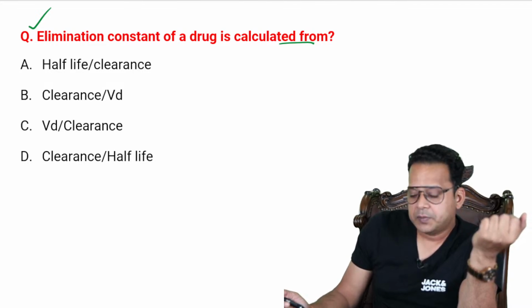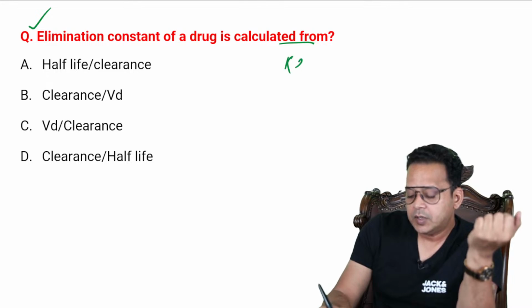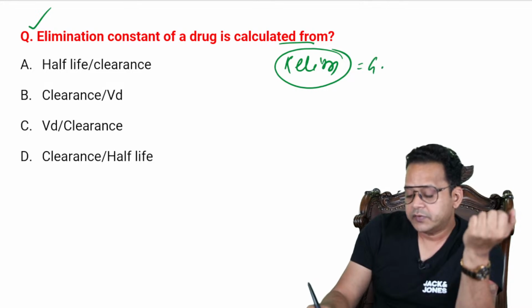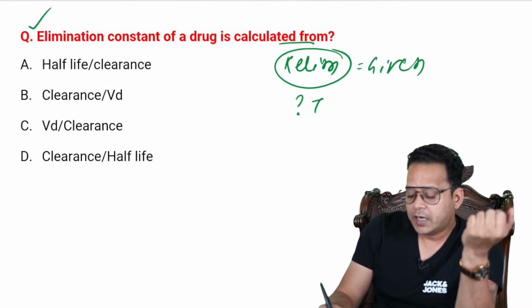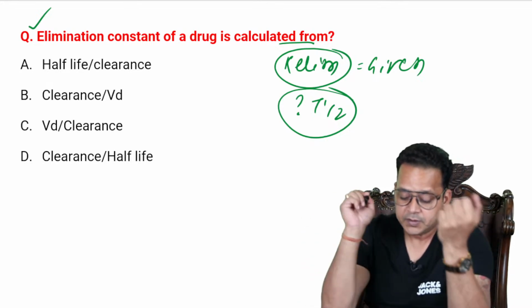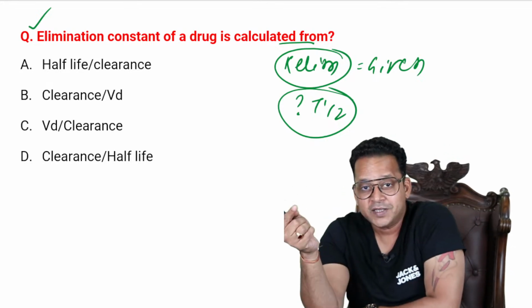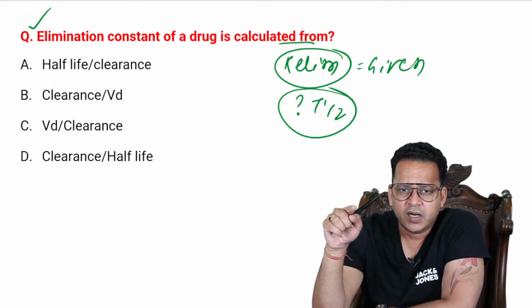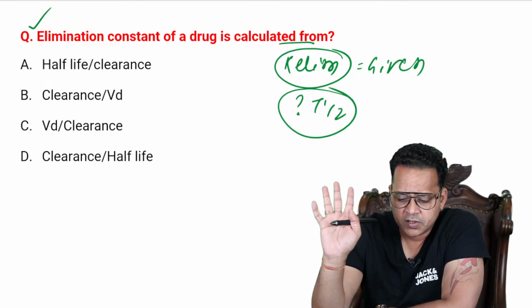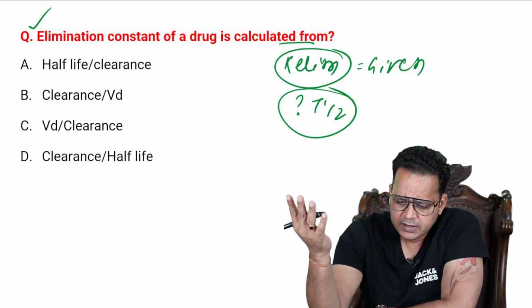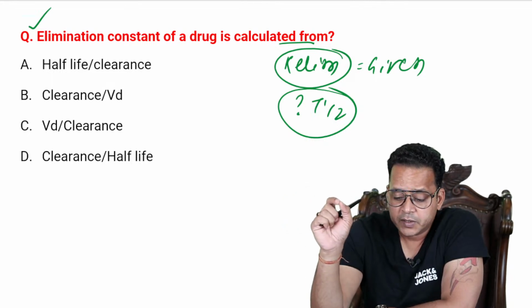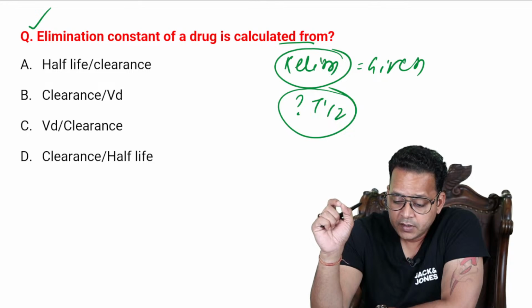Now, what was the PYQ? They had given you the elimination constant of a drug, and then they had asked you to calculate the half-life of the drug. It was a numerical, and I have made this MCQ from that numerical, right? So you'll see in your exams, everything is related to PYTs. I mean, 90% of MCQs are from PYTs. I guess you would have solved that MCQ where the elimination constant K was asked. All kinds of answers are there: B, C, D, everything.